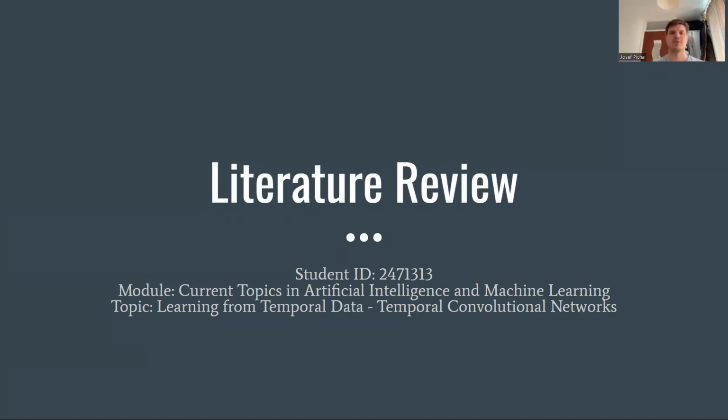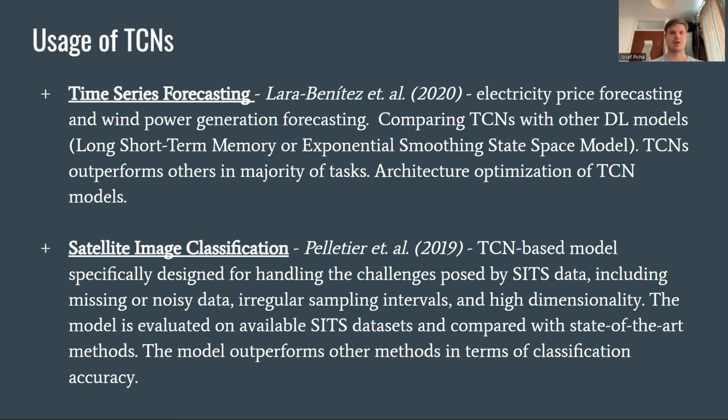I'm an MSc student of AI and machine learning, and my topic is learning from temporal data, where I was more focused on the temporal convolutional networks technique. Temporal data refers to a set of data points collected or recorded over a period of time.